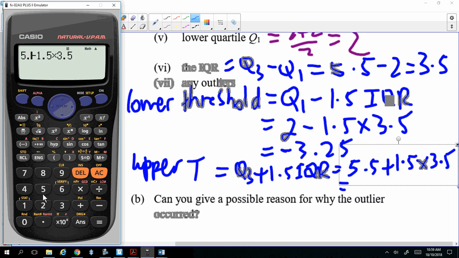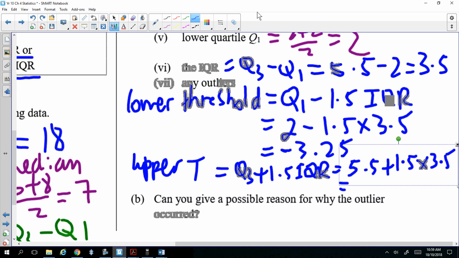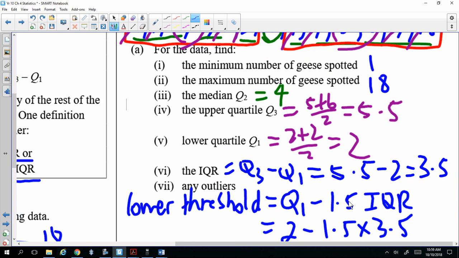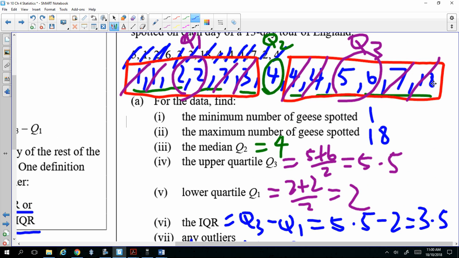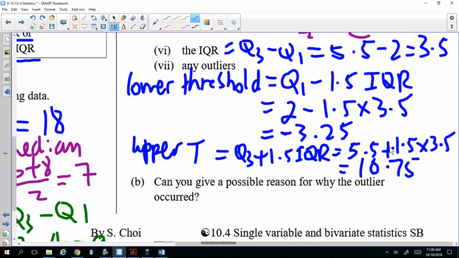So what does that tell us? The only score that's more than 10.75 is the 18. That's the outlier. So you say, therefore, 18 is an outlier. Why is that an outlier? Because it's more than this number.